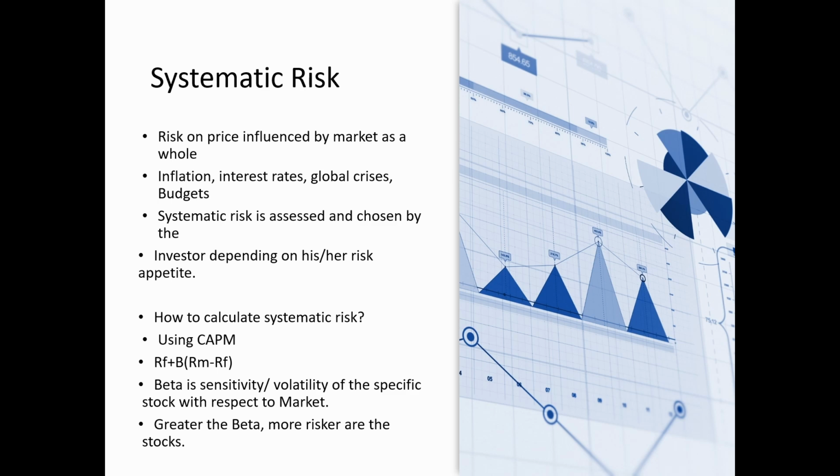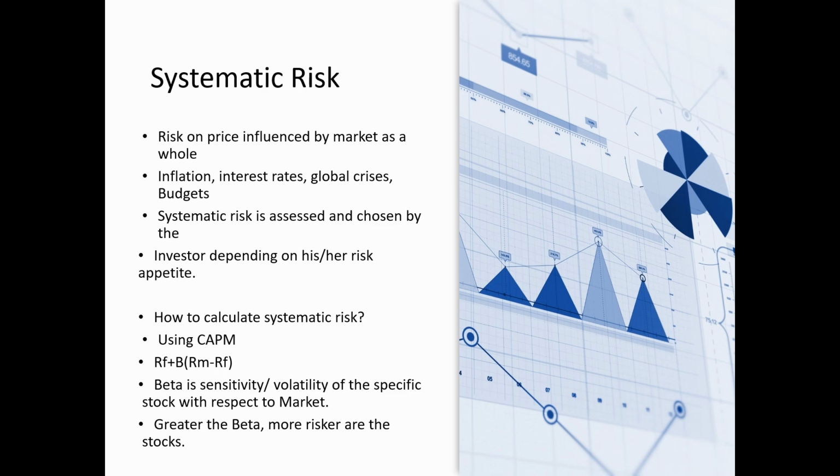So using the beta, we get to know how volatile the stock is, or how widely the stock price fluctuates. That is why we say the higher the beta, the riskier the stock. This is how we calculate the systematic risk.